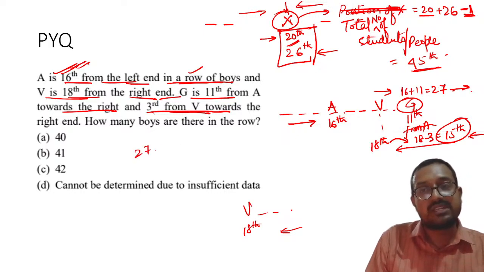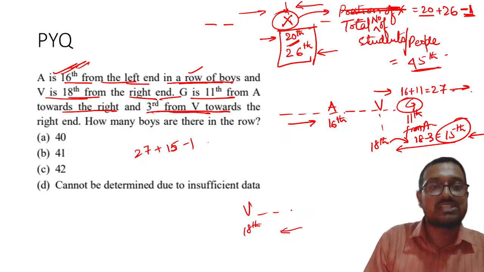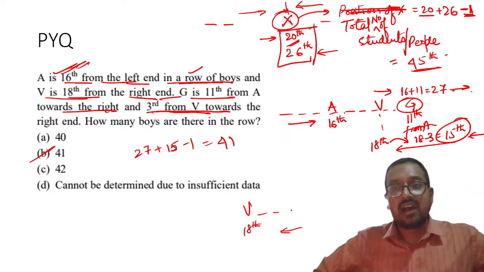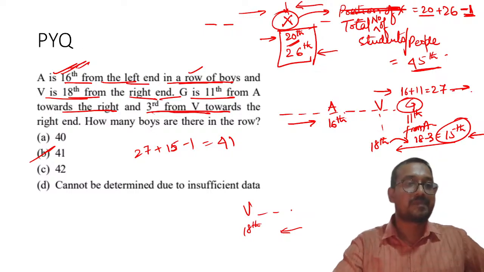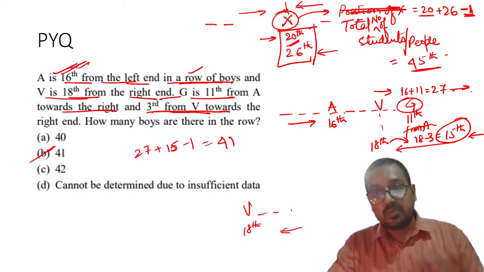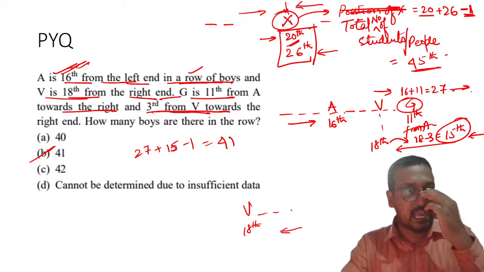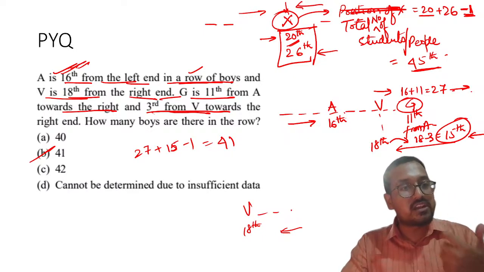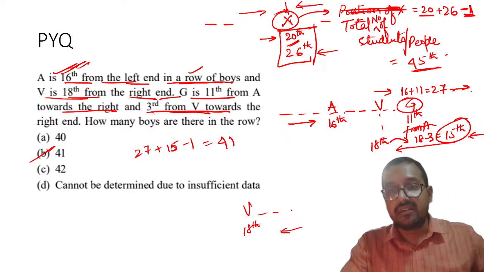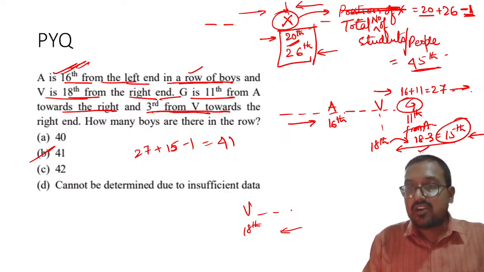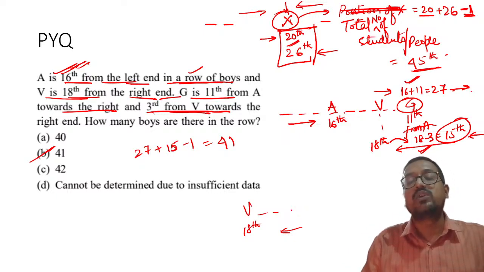Please remember, this will be 27 plus 15 minus 1. So that will be equal to how much? That will be equal to 41. I hope everyone understood how to approach this question. So please pay very close attention and keep assembling all the facts as you read, so that you do not get confused at the end. Why I subtracted over here and why I added, I hope all of you understood.